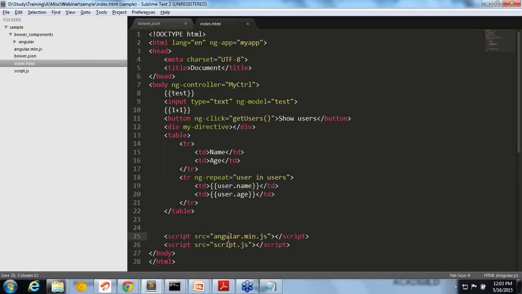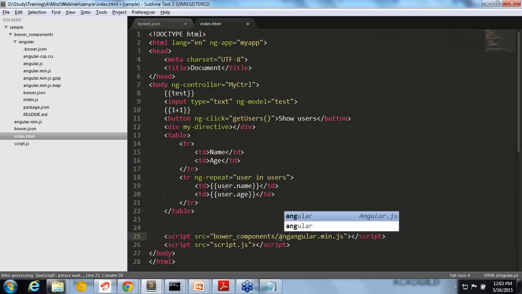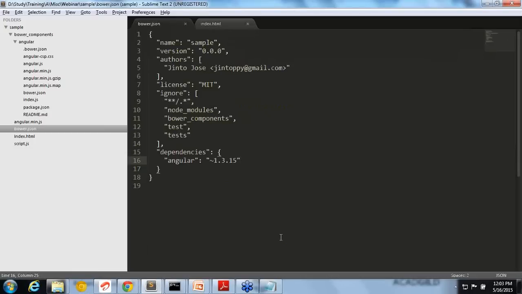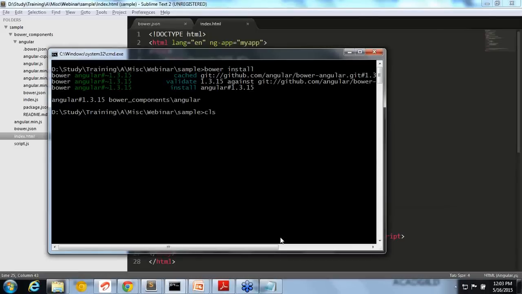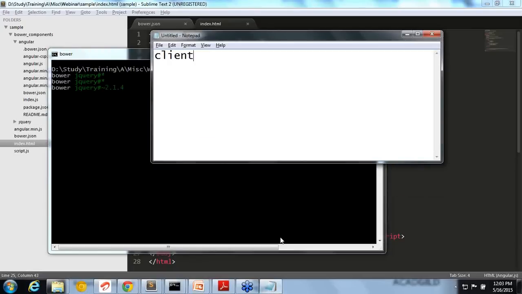So now I can use this like bower_components/angular/angular.min.js, same thing. But now you are not worried about the version, or whether this Angular might have another dependency. You don't have to worry about anything. Most of the libraries will be available like that. So let's say you want to install jQuery, you can install jQuery like this. In the same way, most of the client-side libraries will be available. So this is a client-side package manager, you can say. Okay, so this is very useful.